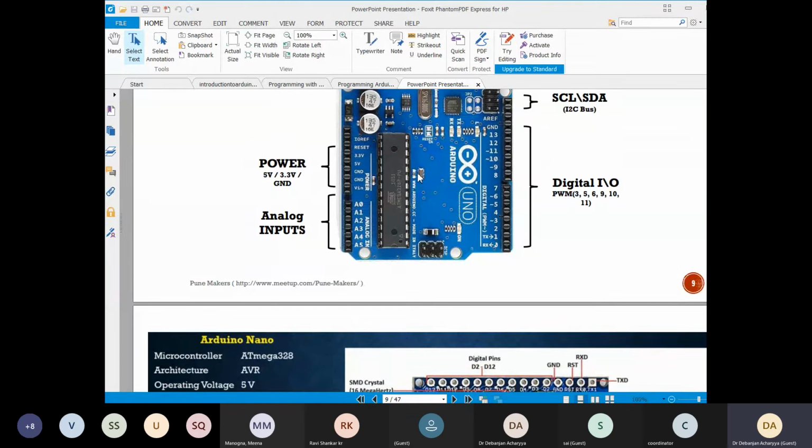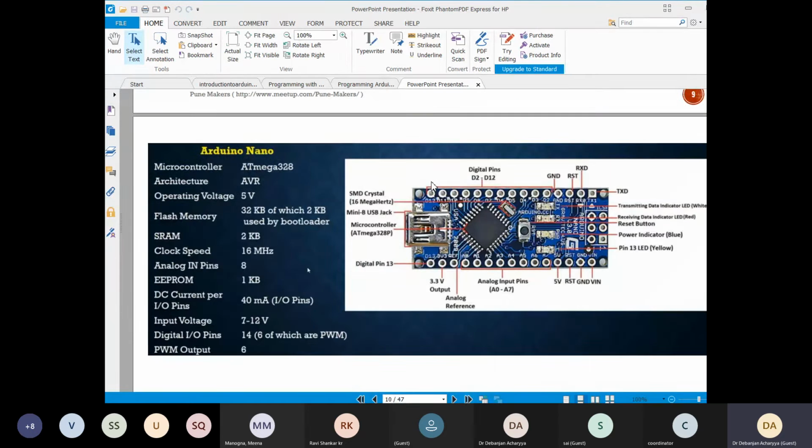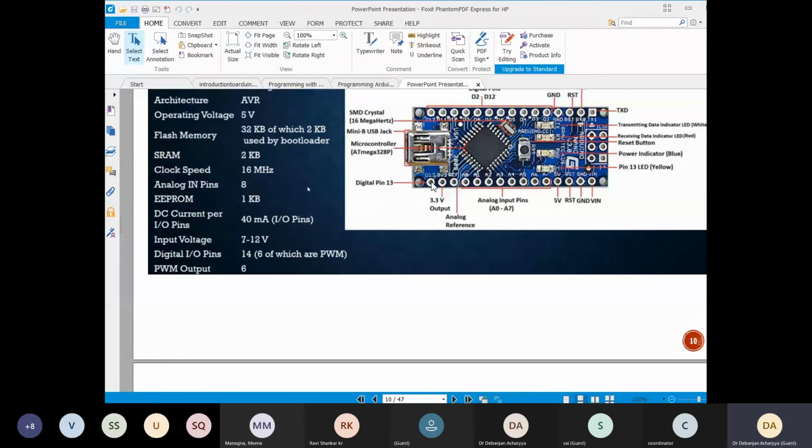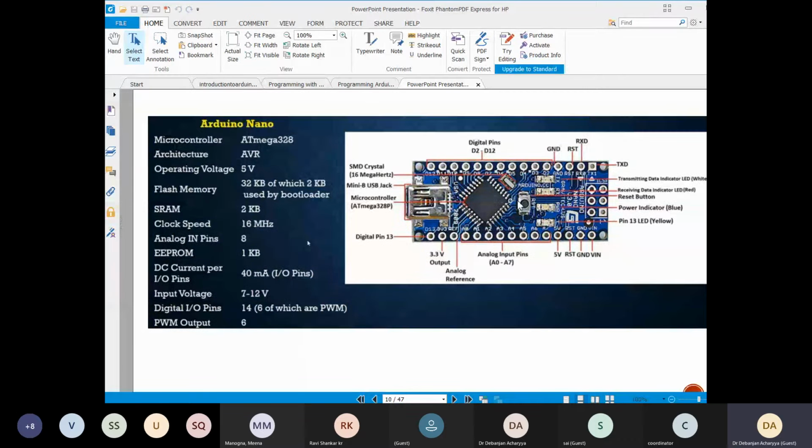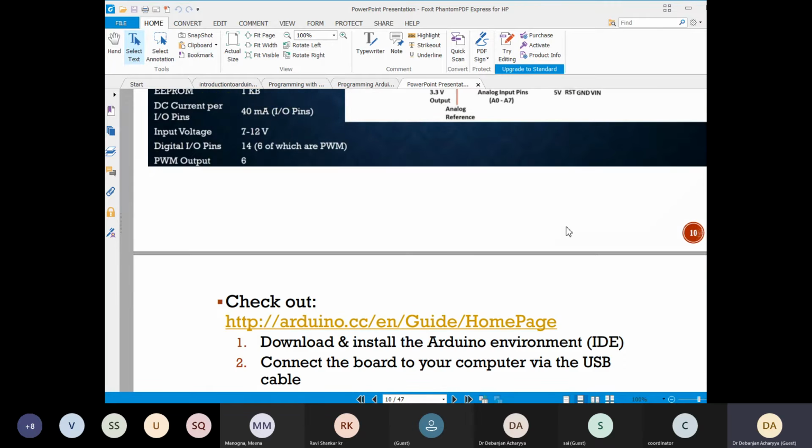But the main beauty of this kind of technology is that programming is the same. You don't need to bother about the programming language. You can use the same software for all the Arduino boards, and you just have to understand the number of pins, how many digital pins and analog pins there are for the particular application. In that case, you just put that particular pin number in your program, nothing else.